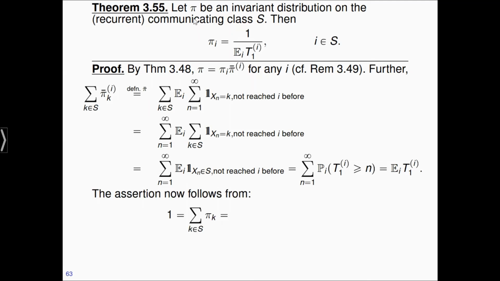So pi is by assumption an invariant distribution. This means that the sum of the pi k equals 1. And we've seen that pi k is also the same as pi I times pi bar k to the I. Yeah, so that's what I use now. This is this equality here. And the sum here is what we just computed, so this is the expectation of t1. Okay?